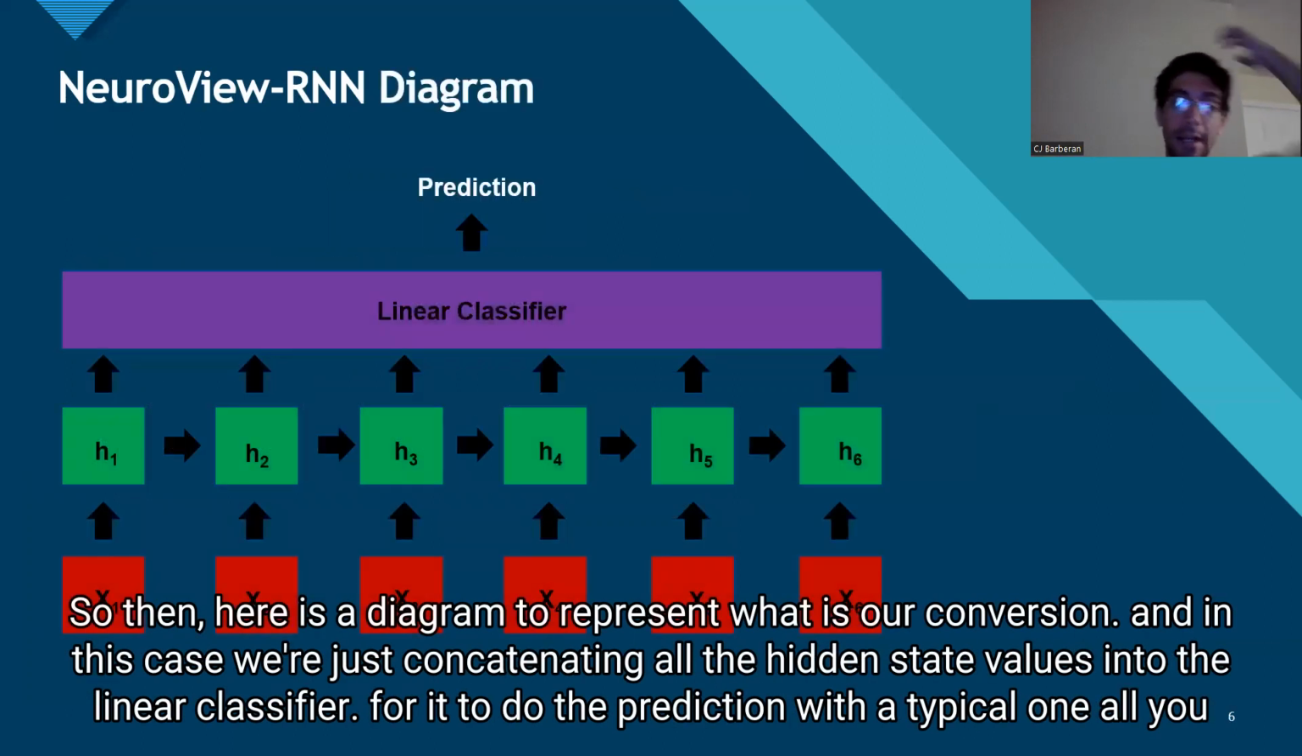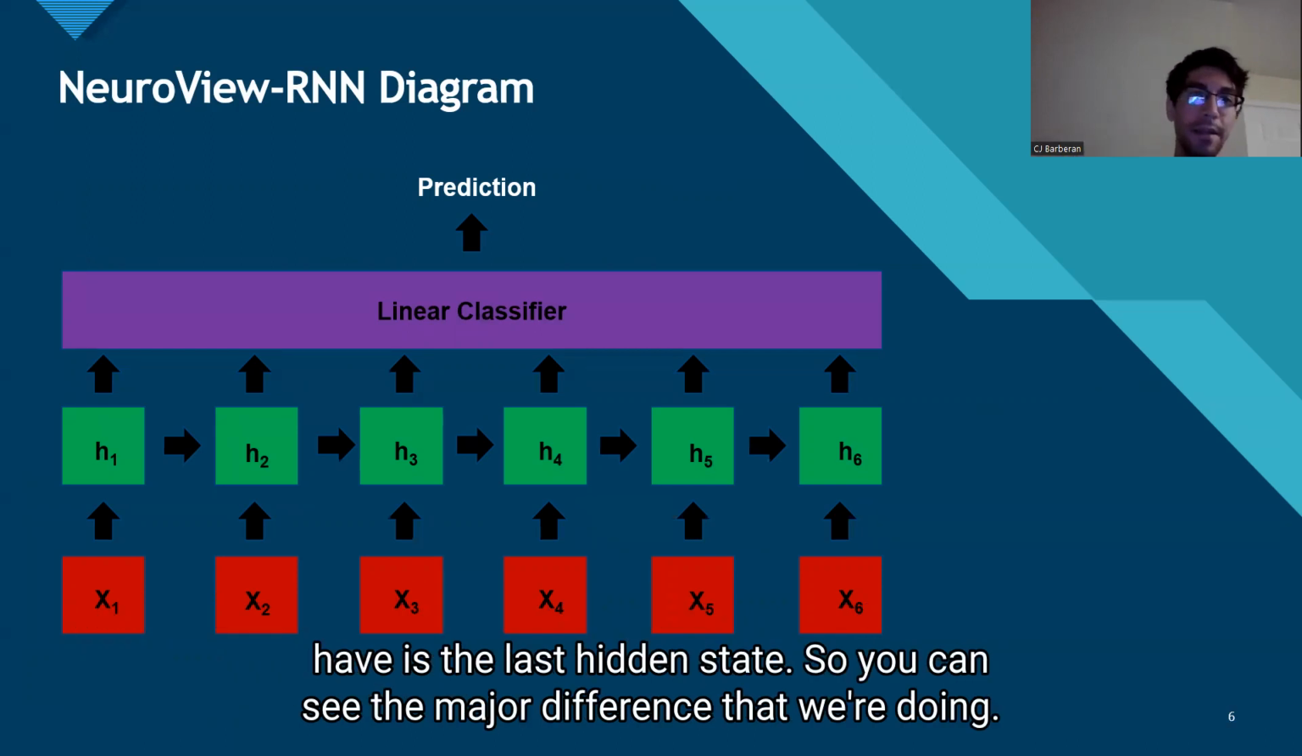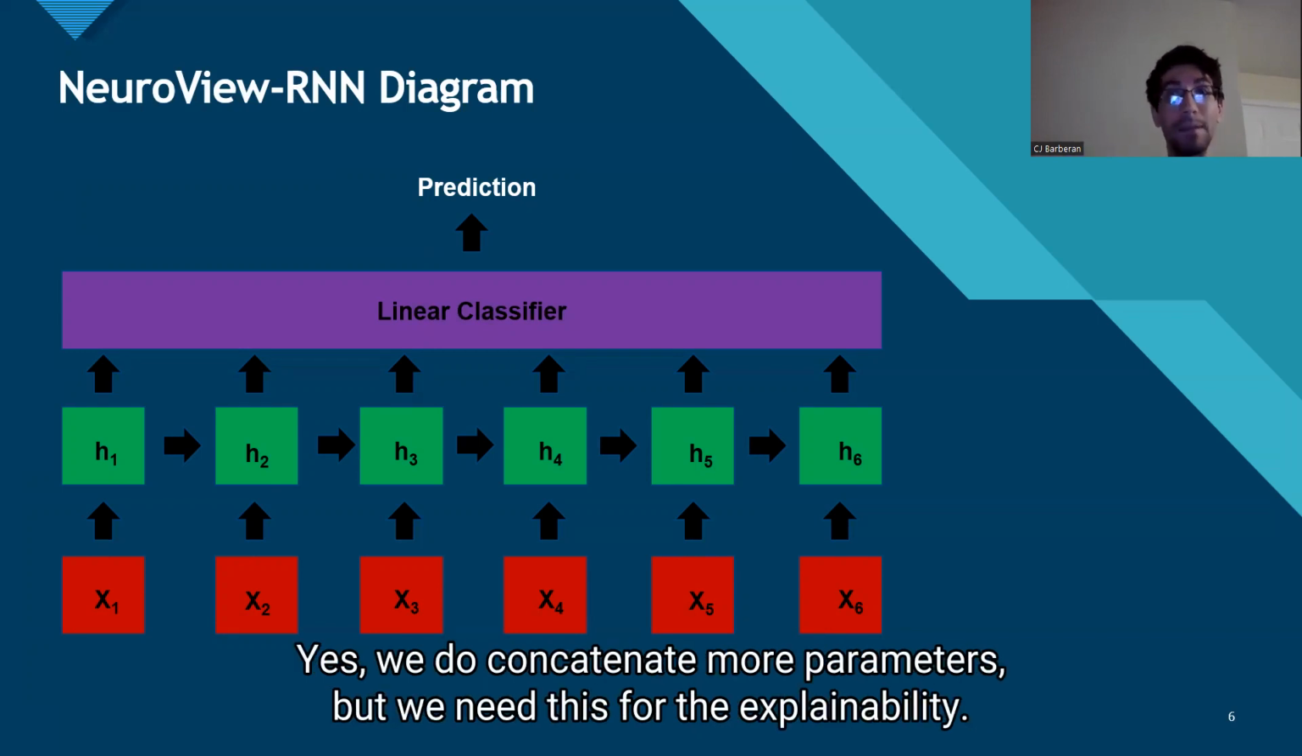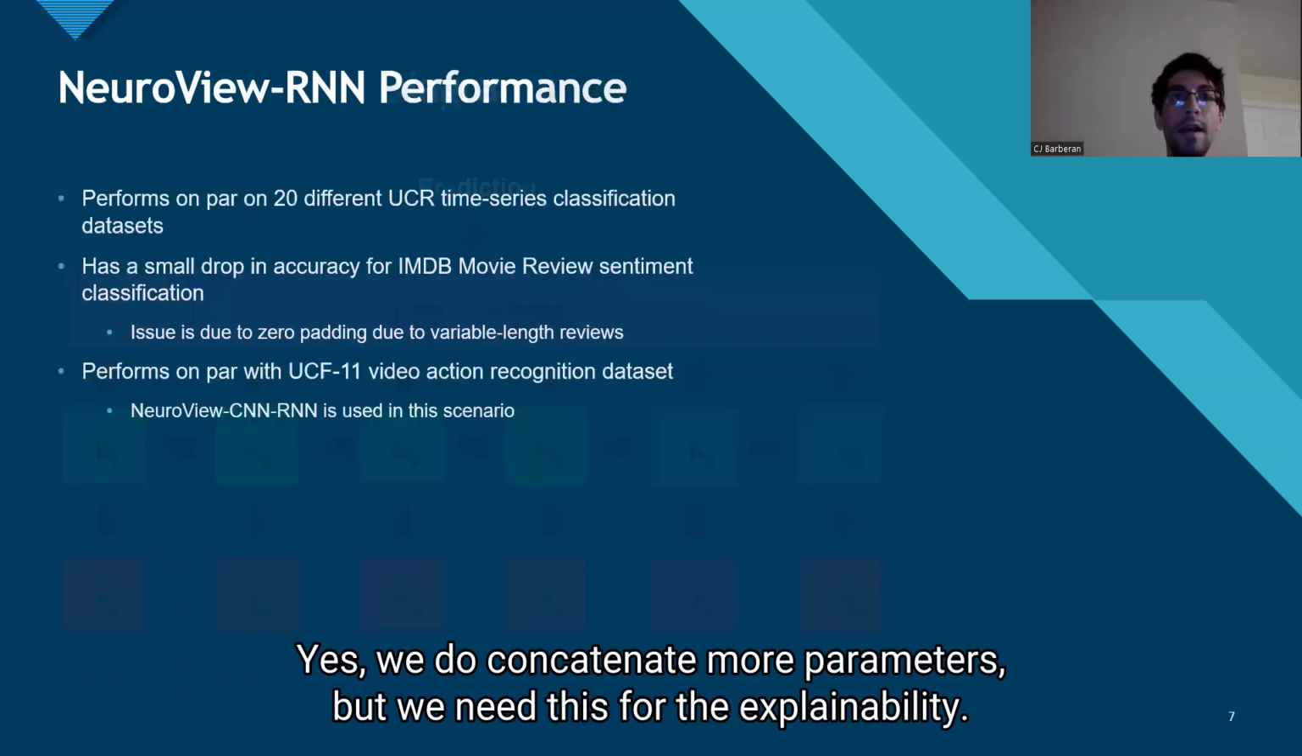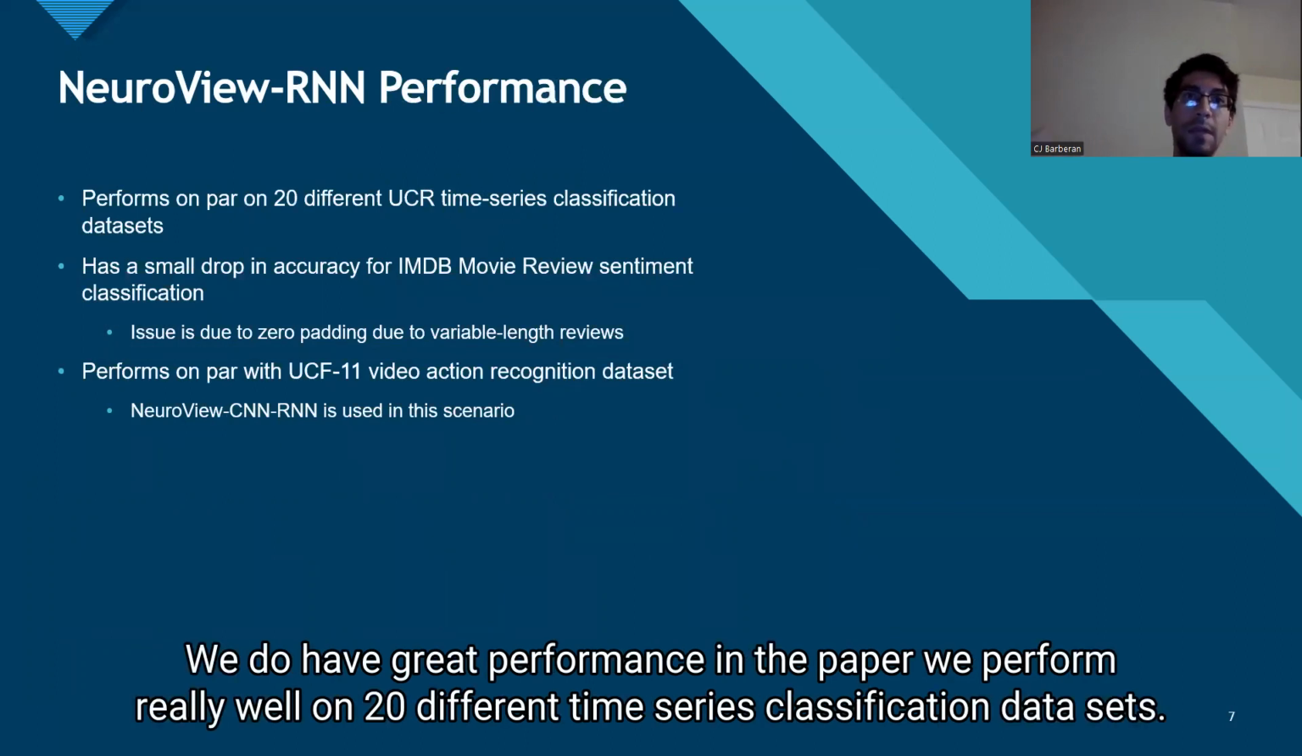Here is a diagram to represent our conversion. In this case, we're just concatenating all the hidden state values into the linear classifier for it to do the prediction. With a typical one, all you have is the last hidden state. So you can see the major difference that we're making. Yes, we're concatenating more parameters, but we need this for the explainability. And we do show great performance in the paper.